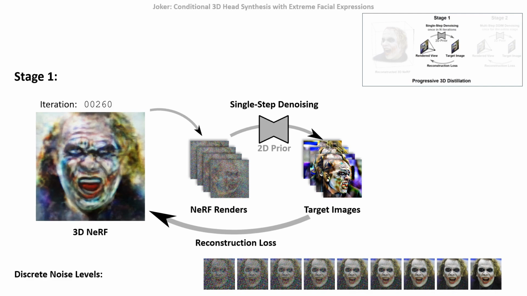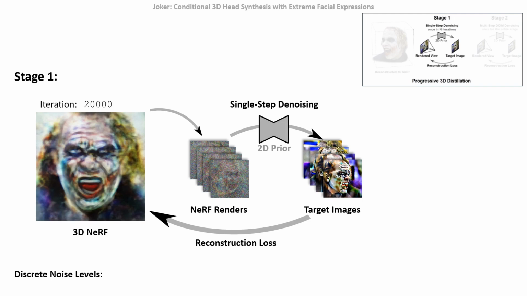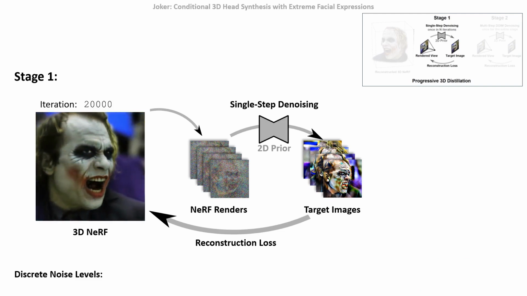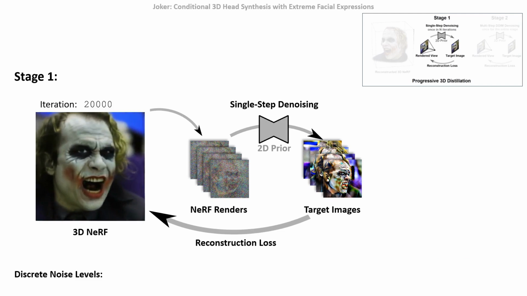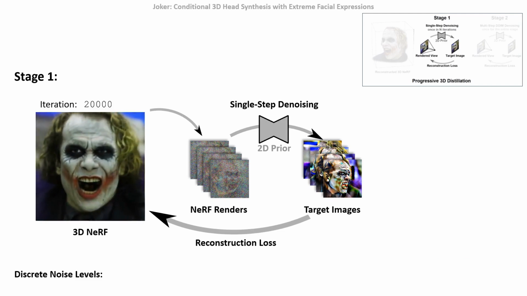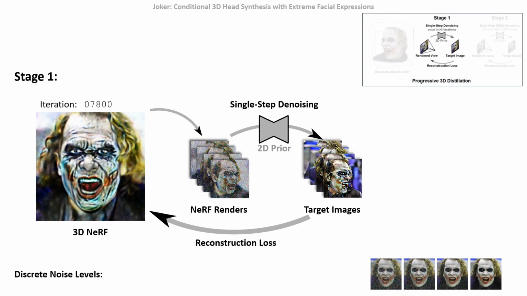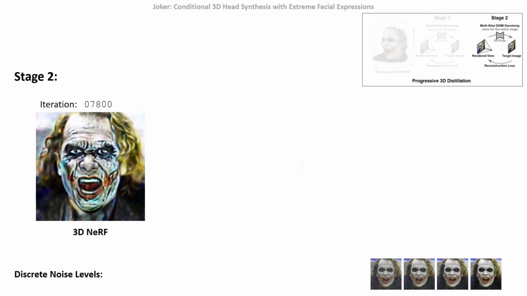We found that if we follow stage 1 distillation for all noise levels, it converges to consistent yet blurry results. This is because the NeRF optimization against the target images introduces a low frequency bias into the distillation procedure. Please refer to the main paper for more details. To avoid this effect, we interrupt stage 1 at an intermediate noise level and introduce stage 2. In stage 2, we generate the target images only once and optimize the NeRF against these fixed targets.